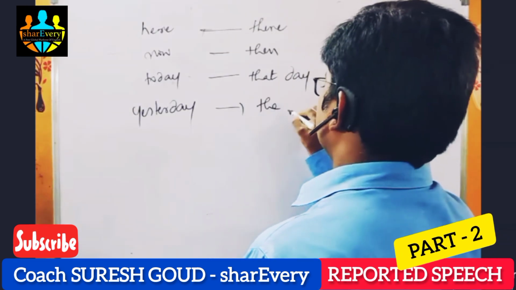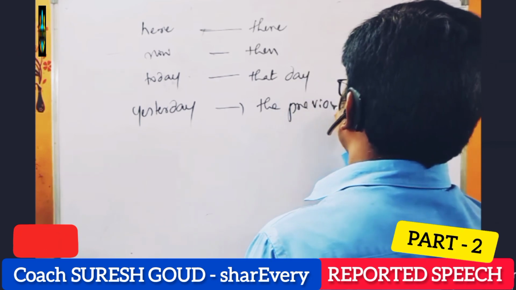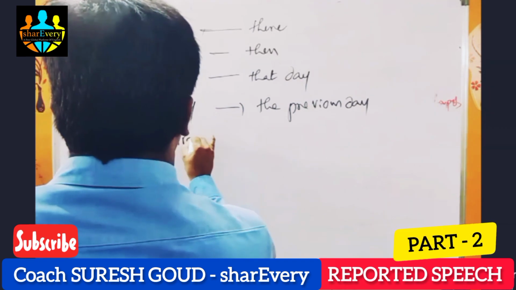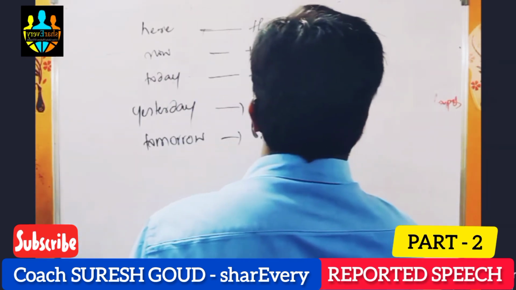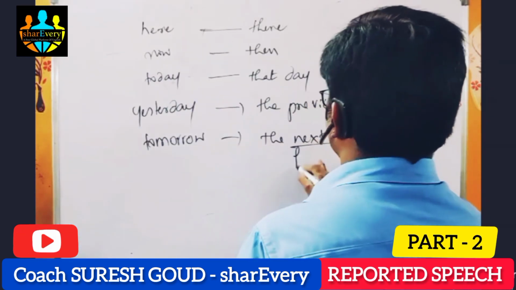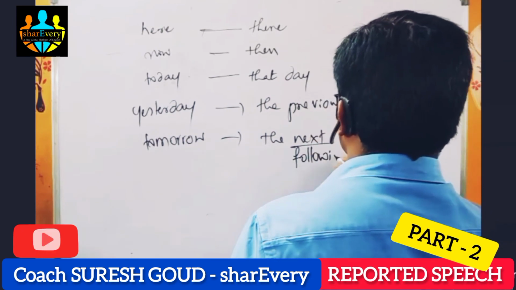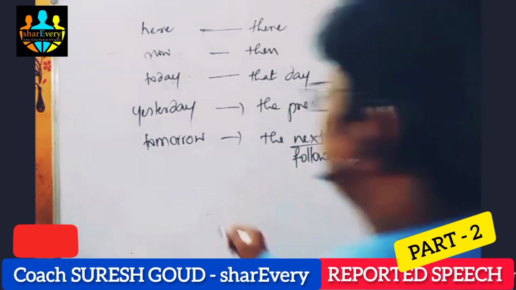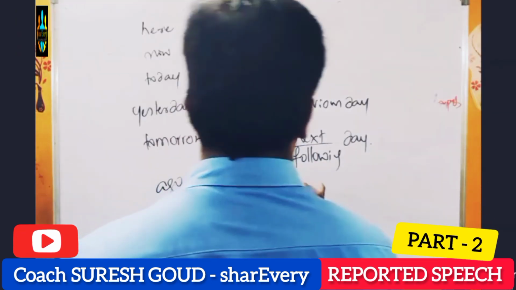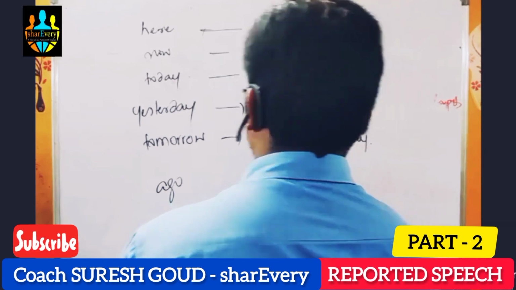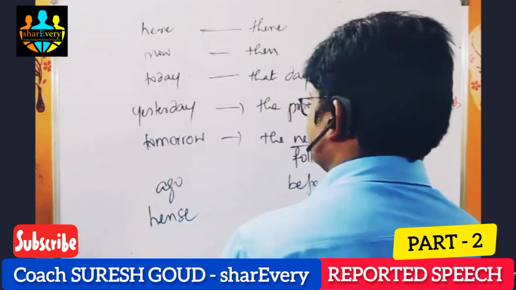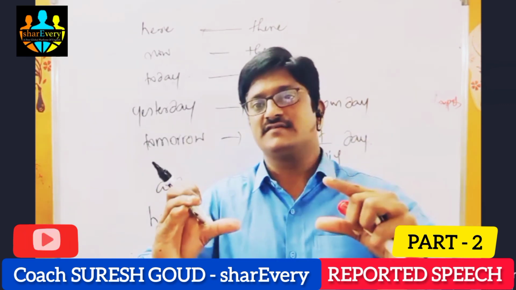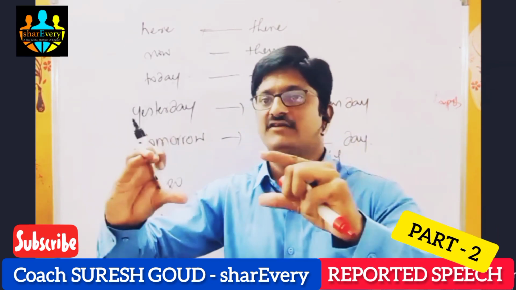Tomorrow, the following day or the next day. Ago, before. Hence, then.